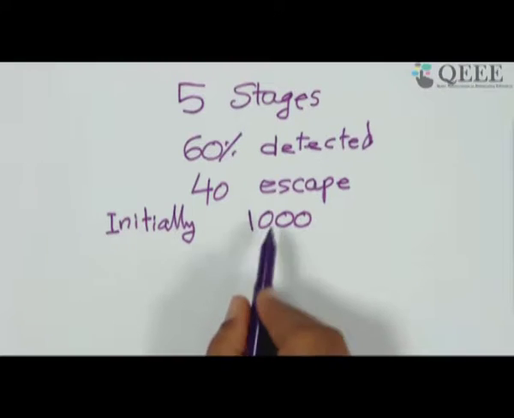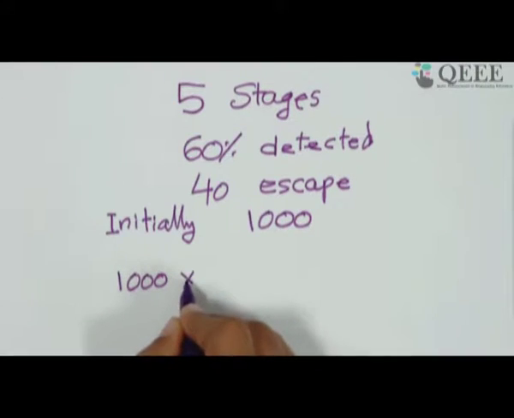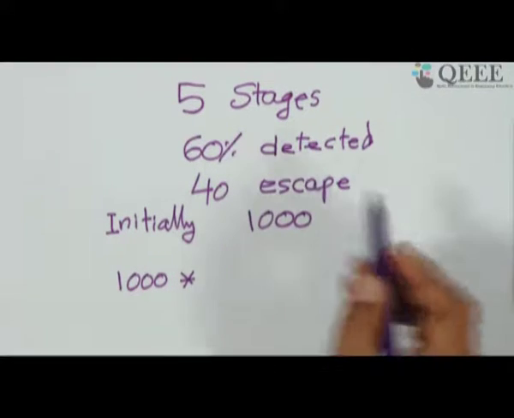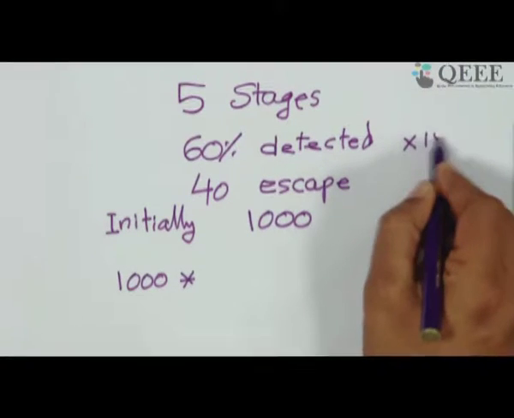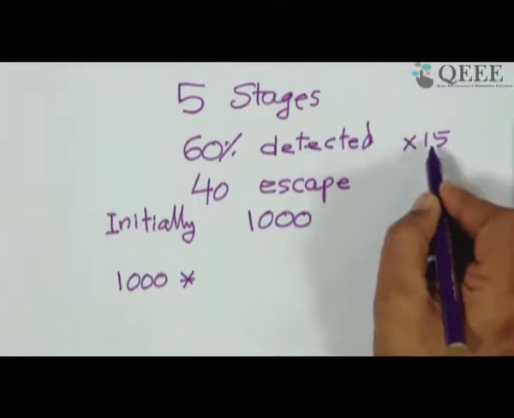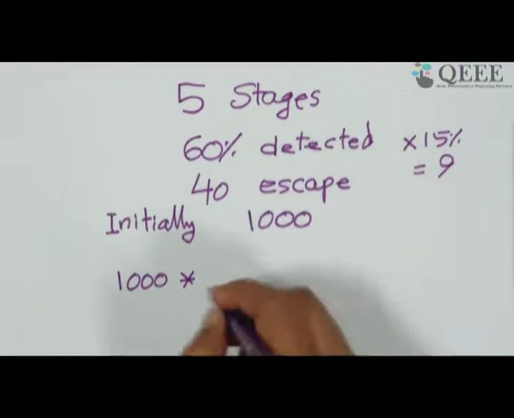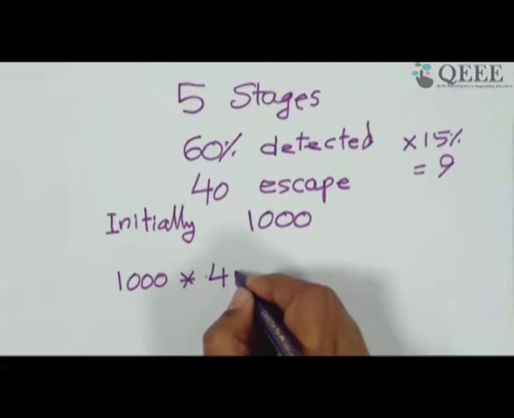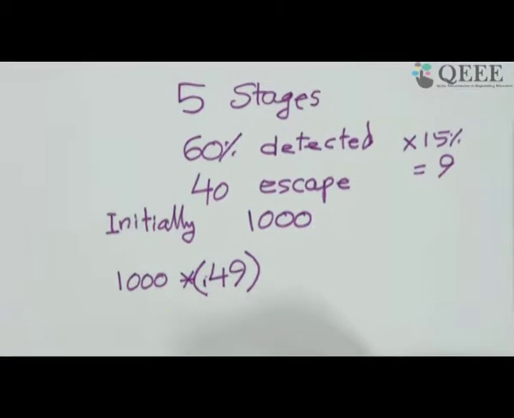Now after the first application, we will have 1000 into 40 have escaped, and out of the 60, 15% will again get added. So 15% of 60 is 60 into 15, which is about 9. So 49 will be present, that is 0.49, or 49 by 100.